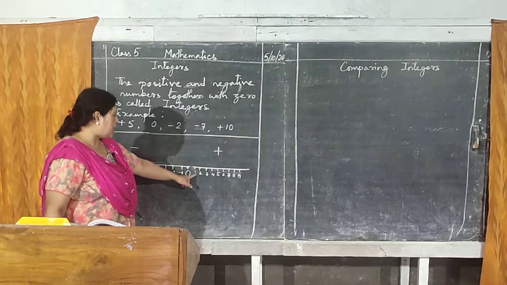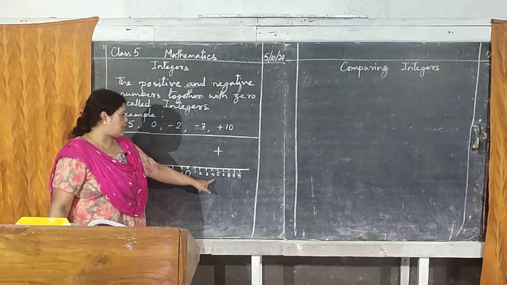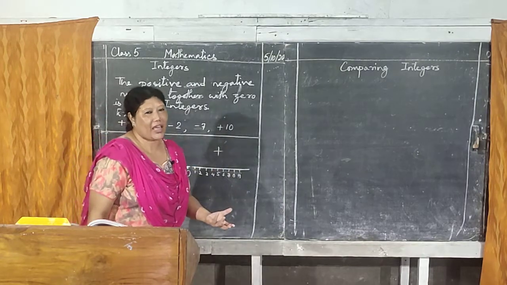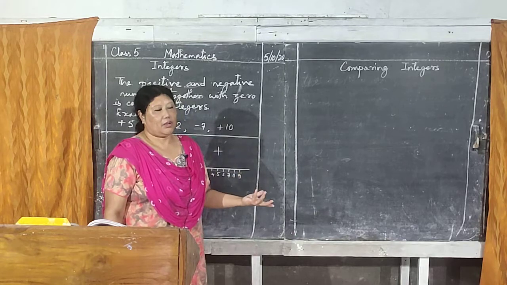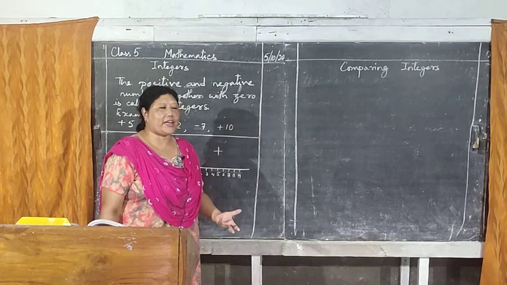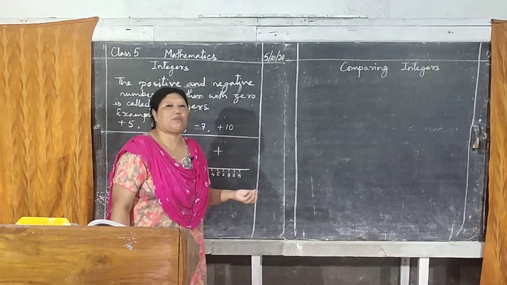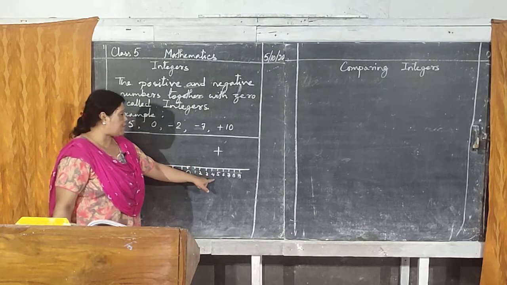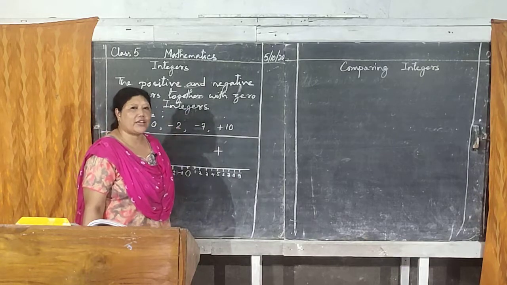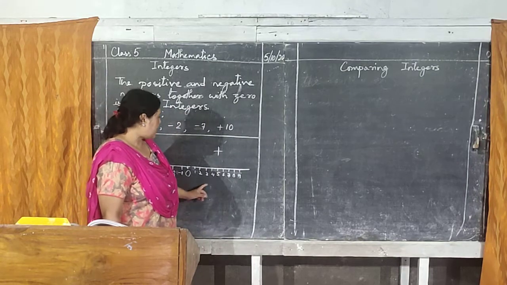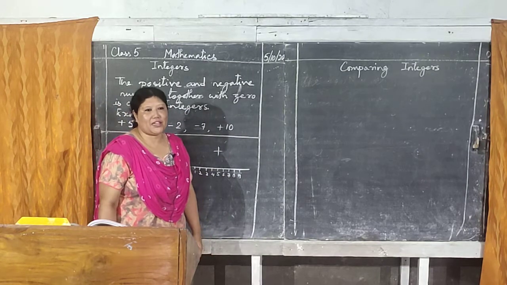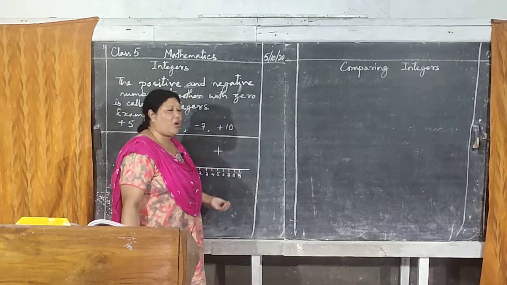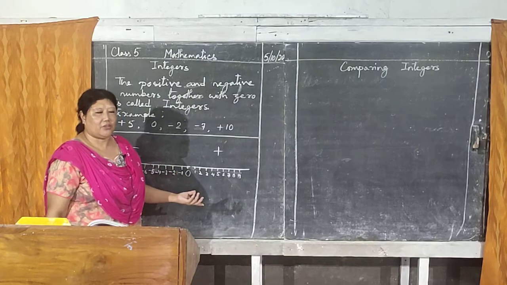Like here you can see plus 1, plus 2, plus 3, plus 4, plus 5. Why I didn't write the sign? If you don't write anything, that means it's always positive, it's always plus. So 1, 2, 3, 4, 5, 6, it goes on and on. These are normal numbers, counting numbers, which we always use.